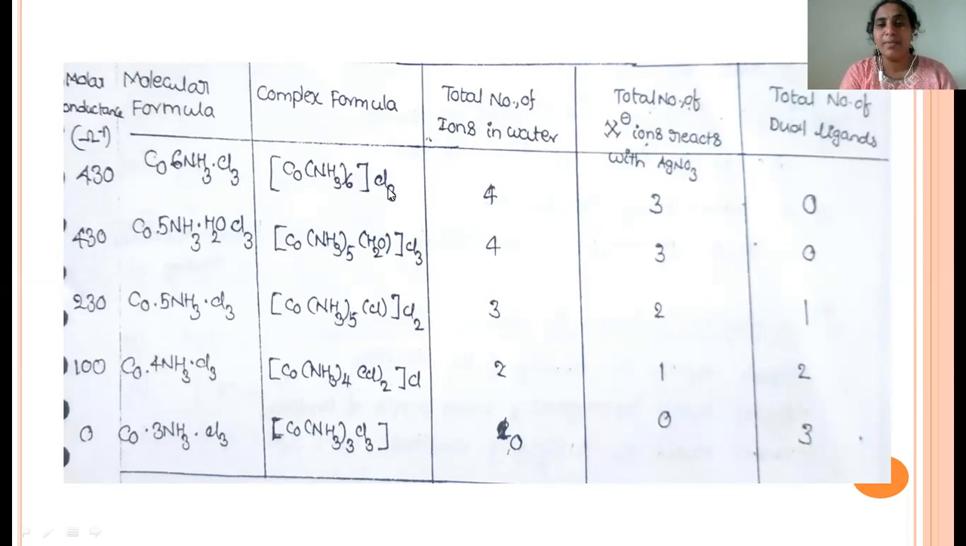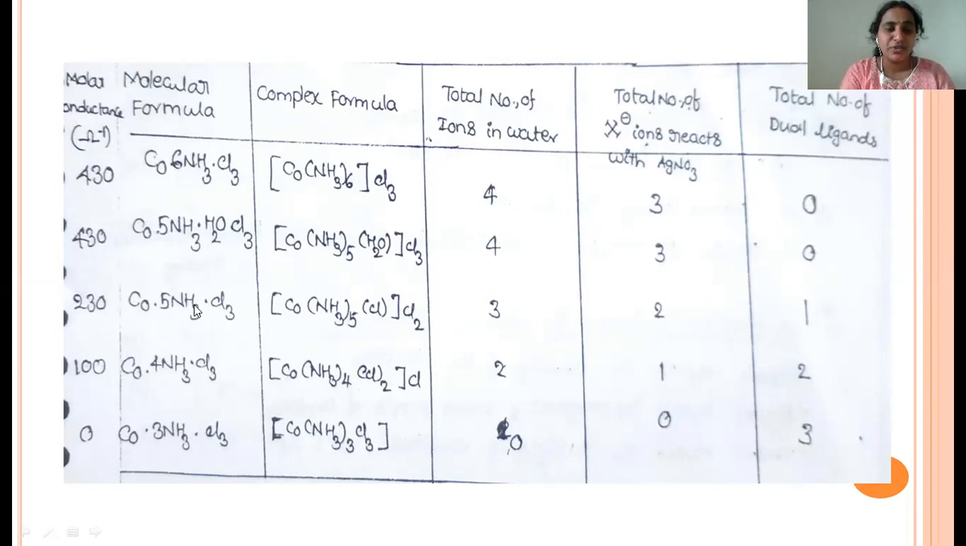When this complex in aqueous solution reacts with silver nitrate, total 3 chlorines are present, so it reacts with 3 moles of silver nitrate. In this complex, there are no dual ligands. Here a total of 4 ions are present, which produces the highest molar conductance.